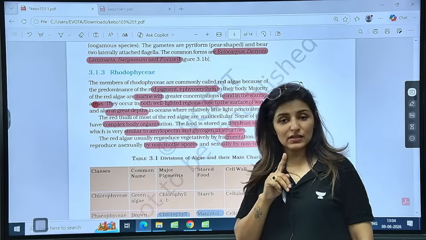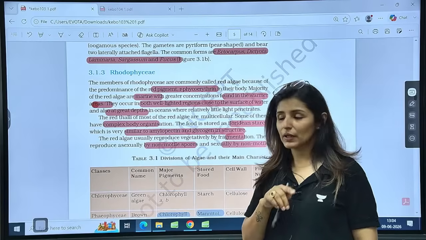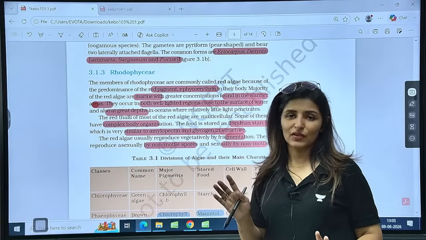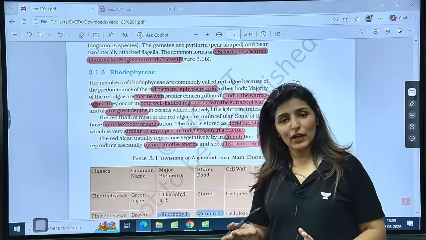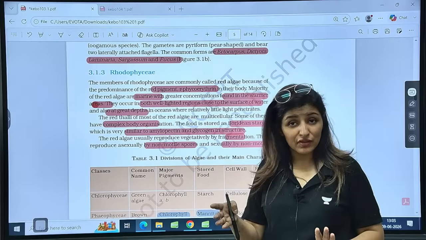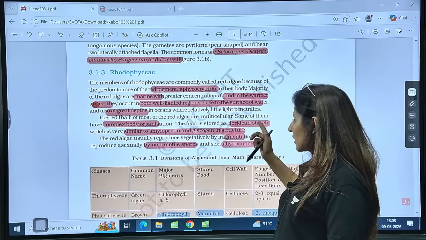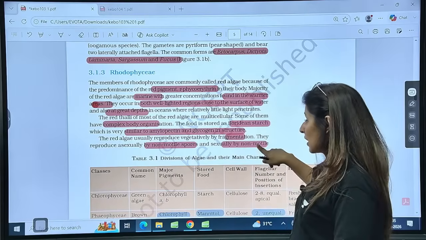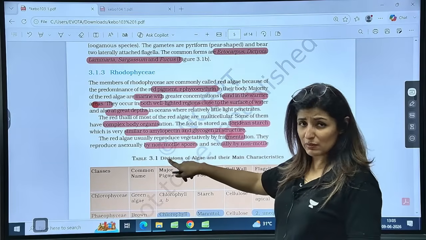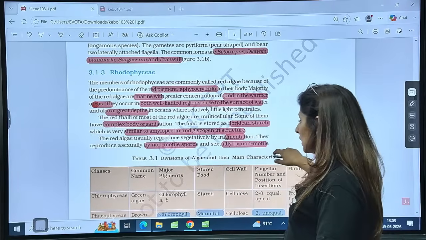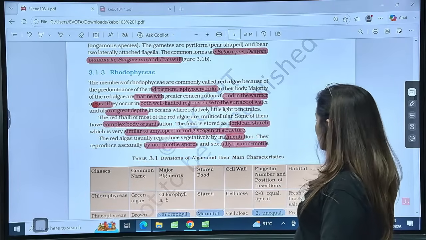So if you remember that biomolecules topic, we have seen the detailed structure of glycogen, highly branched. Amylopectin is also a branched chain form of starch. So it means floridean starch is highly branched, right? Fragmentation, non-motile spores, there'll be no flagella. Sexually also by non-motile gametes.